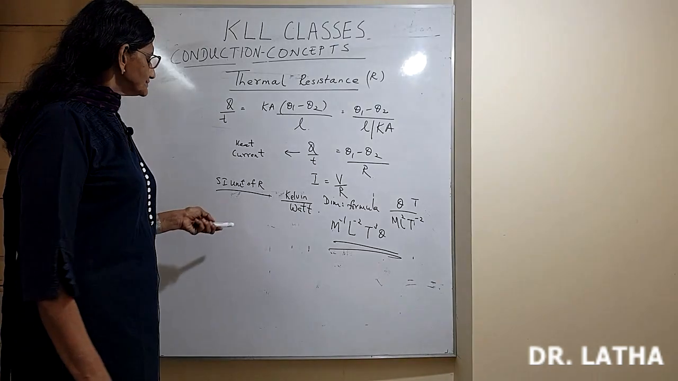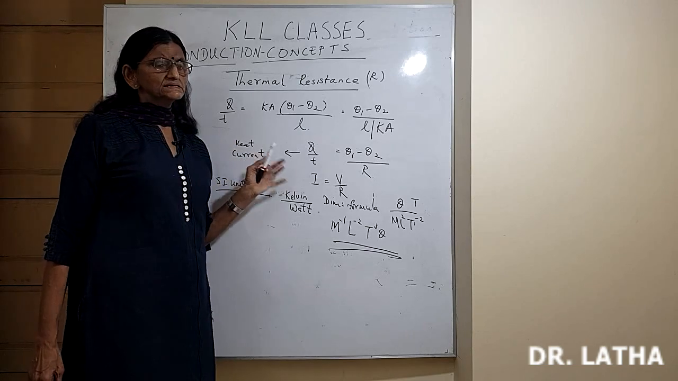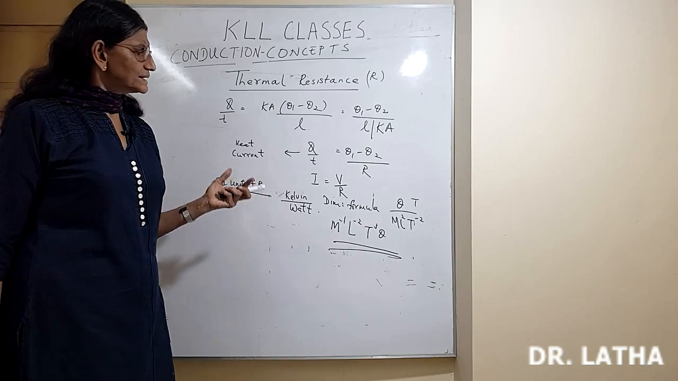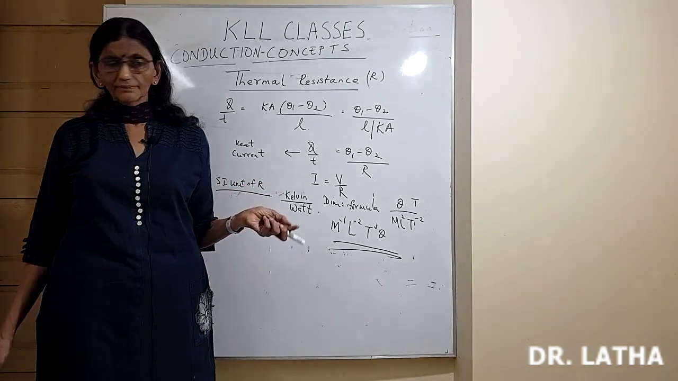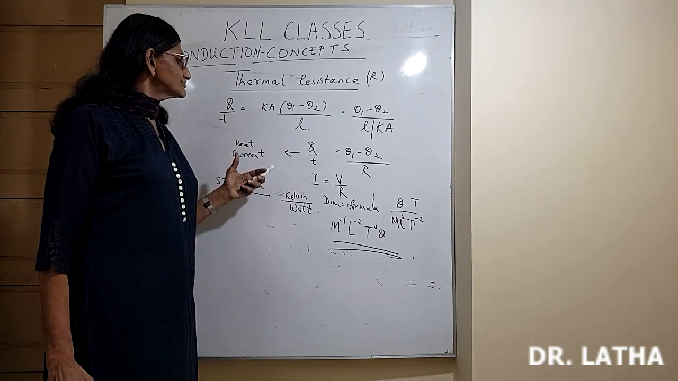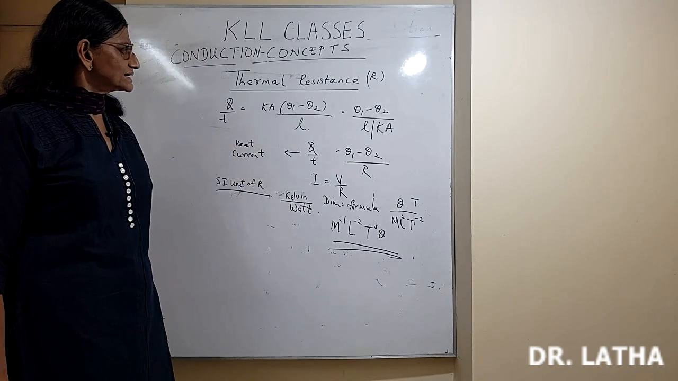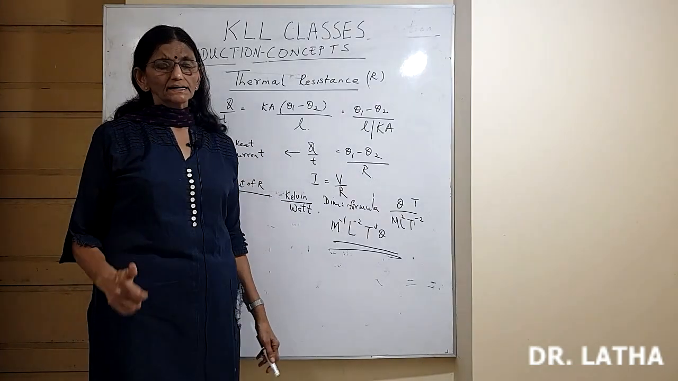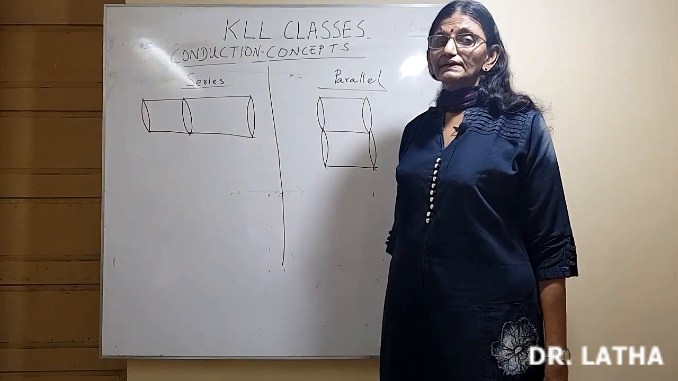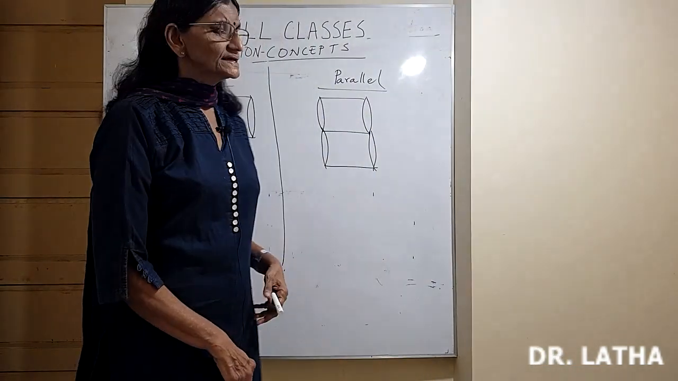Okay. Now this also, just like current electricity, conductors in series follow the formula R is equal to R1 plus R2, and conductors in parallel follow the formula 1 by R is equal to 1 by R1 plus 1 by R2. So we will see the effective thermal conductivity when different materials, conductors, are connected in series and in parallel.